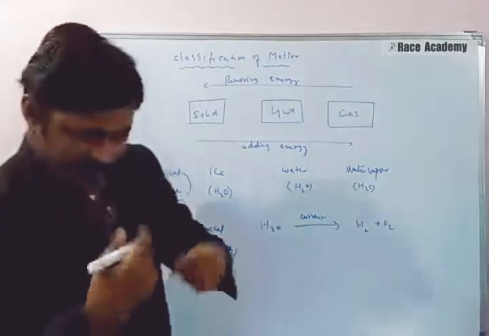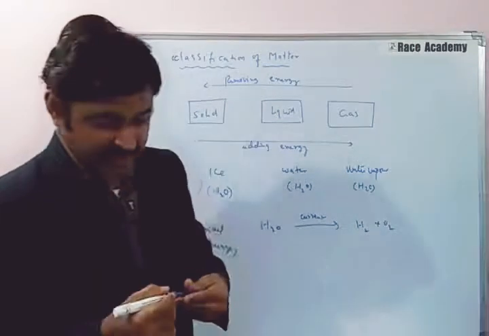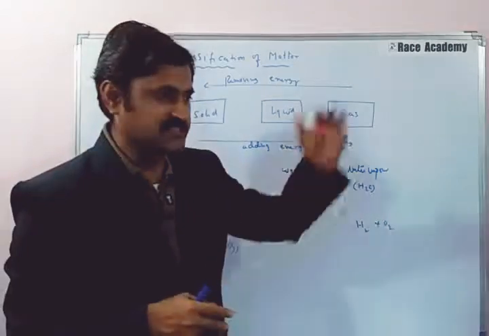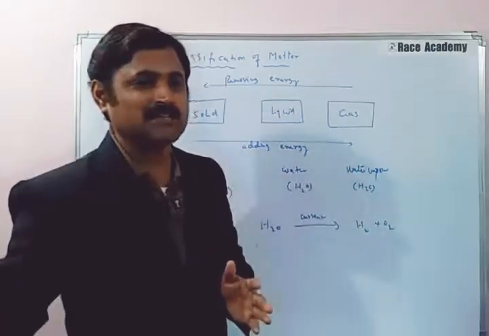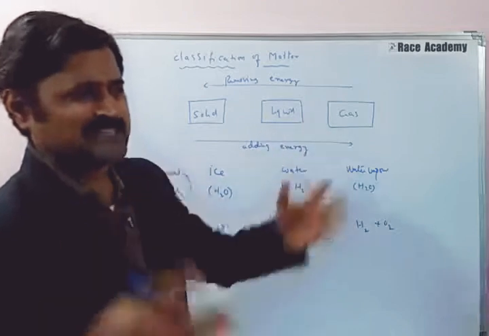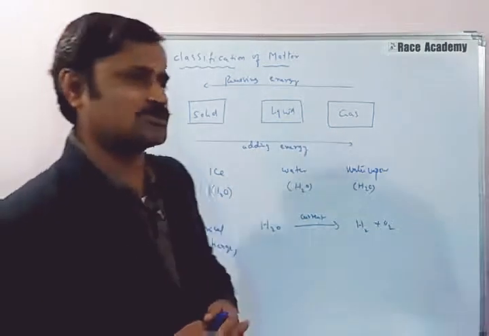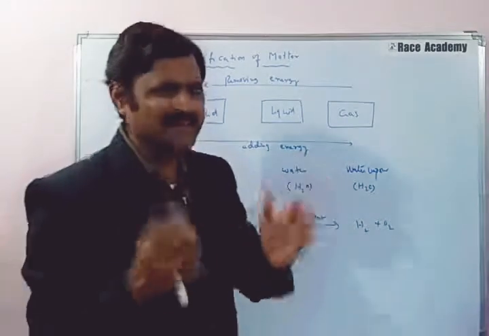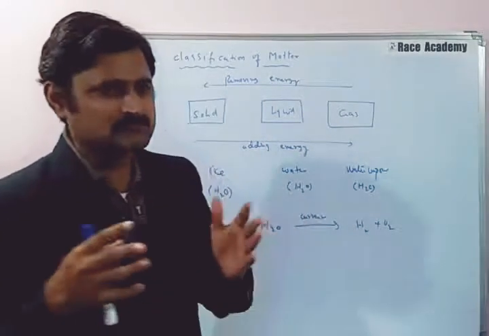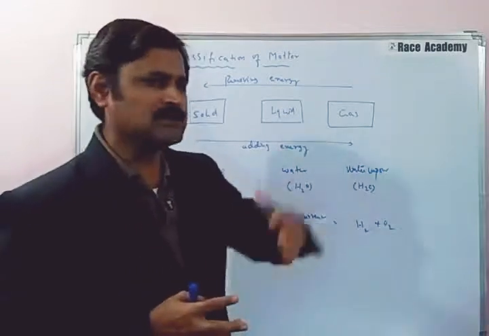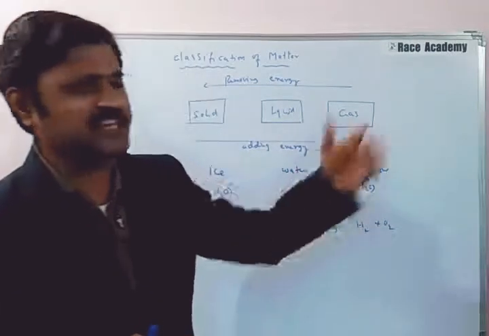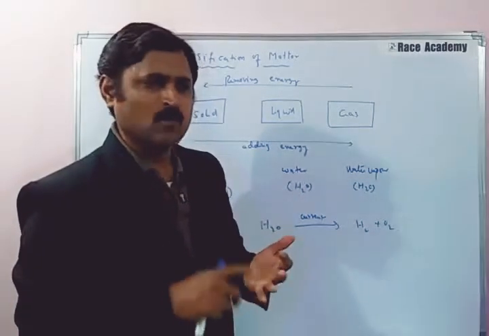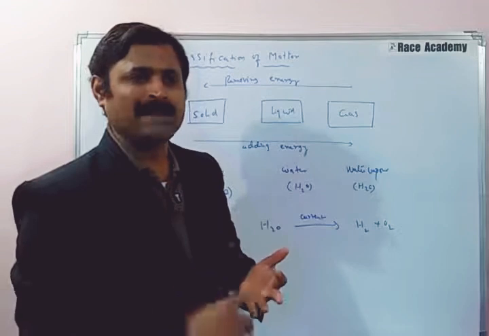Understand how matter is changing. Matter is changing on the basis of two different things. One is physical change, one is chemical change. We have discussed many general examples also in the last session, that is iron rusting, wood burning, and bread baking. All three examples are chemical changes.